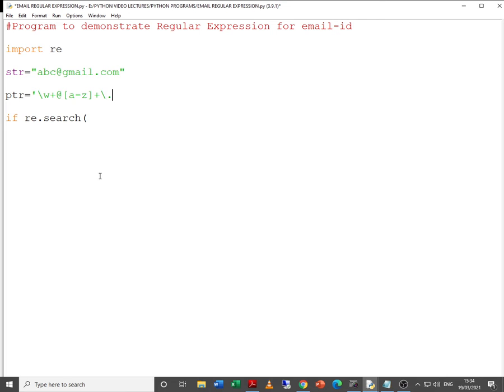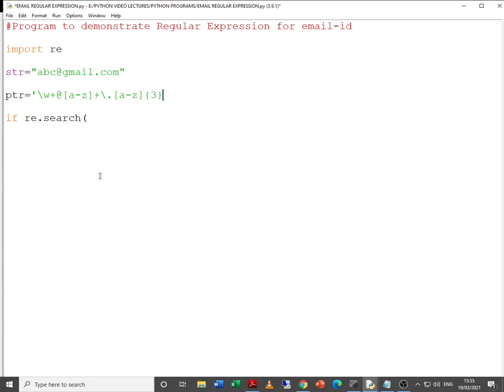Then we will have at least one dot, so a backslash and then dot, and over here again I am using a-z. I can use something different based on the domain of the service provider. Here I am specifically restricting the domain name to 3 characters, but again there can be some changes to this.